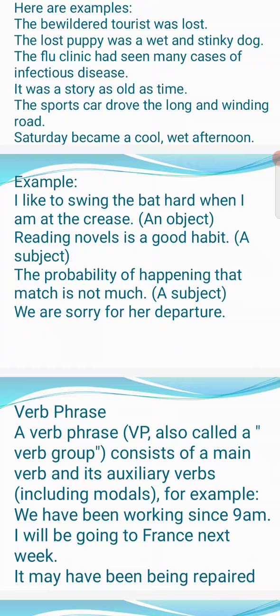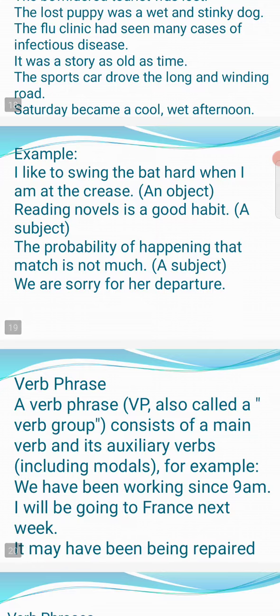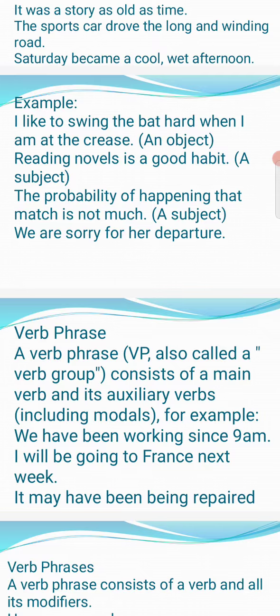Reading is a subject. Novels is an object, a noun. Reading novels is a good habit. The probability of that match happening is not much. A subject. We are sorry for the departure. That is the noun phrase, which consists of a noun. The phrase which describes the noun is called a noun phrase.